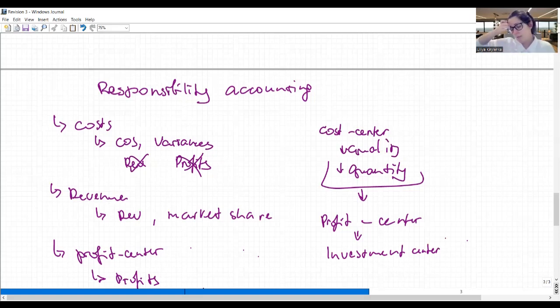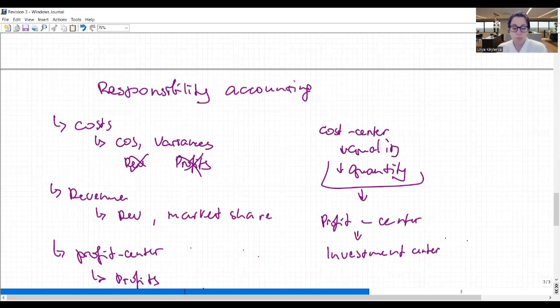Okay, and you might ask, but why wouldn't we judge every division as an investment center? Well, because calculating for a profit center is much more complicated and costly than for a cost center, and especially for an investment center.